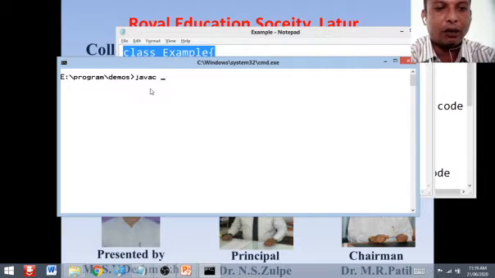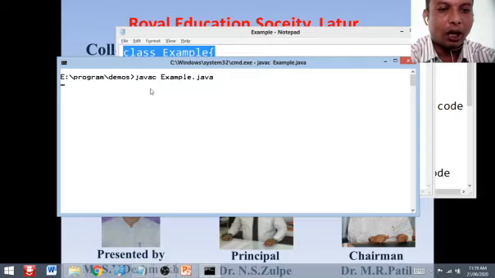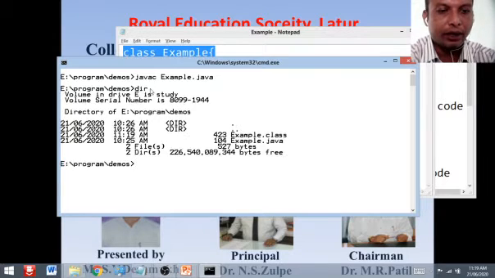By using the Java compiler, javac, that is the Java compiler, followed by the name of the file, Example, and the extension of the file, .java. After compiling this file, if any error is there, it will show us. If not, then we come to the command prompt. So here you can see we generate the class file.